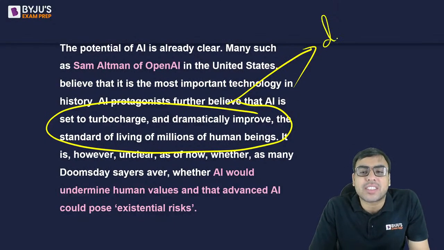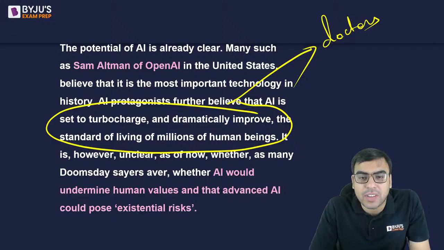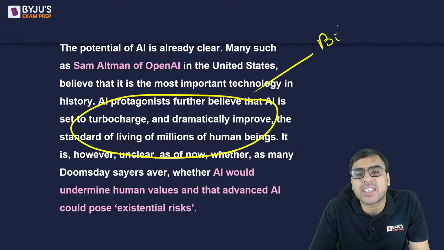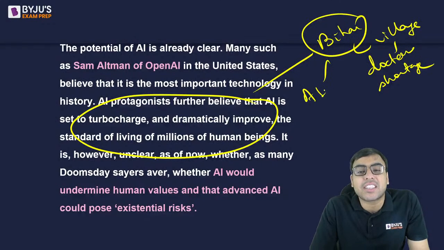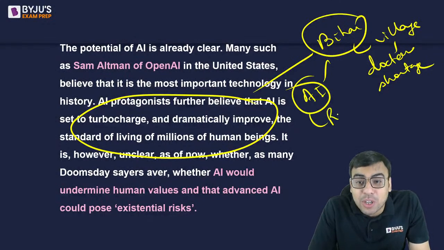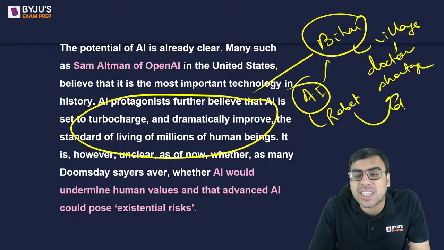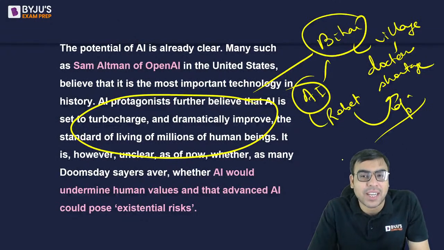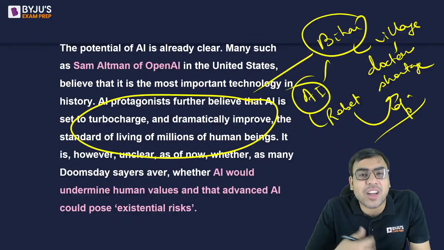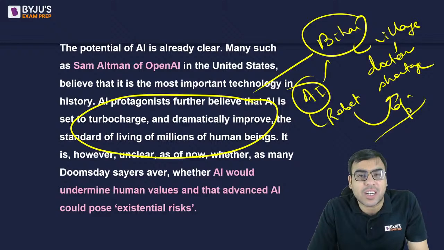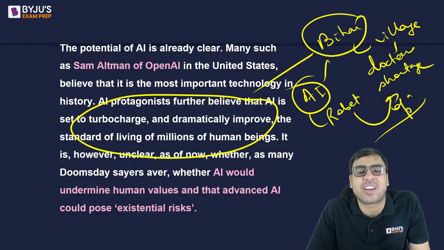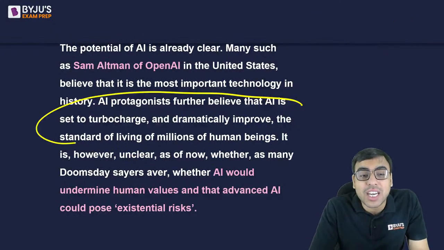Yes, this is for example, let's say doctor shortage is there. Let's take an example. मान लीजिए कोई village है बिहार में, let's say. I'm just giving an example, a state in Bihar, there's a village, and inside the village there is a doctor shortage, and no one is actually willing to go there. If the artificial intelligence becomes very successful, maybe the robot will be able to do operation. This is just, I mean, I'm guessing, maybe in the future it might happen. कि जहाँ पे डॉक्टर की शॉर्टेज है वहाँ रोबोट भेज दिया गया, रोबोट ने ऑपरेशन कर दिया, because robot has actually all those technologies. Robot can understand artificial intelligence and all. So yes, it will improve the lives of billions of people.